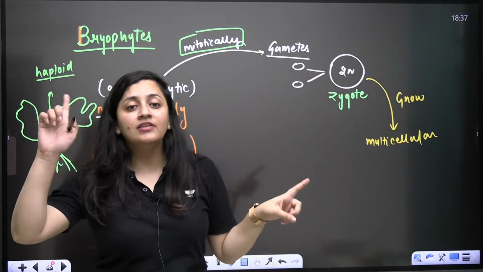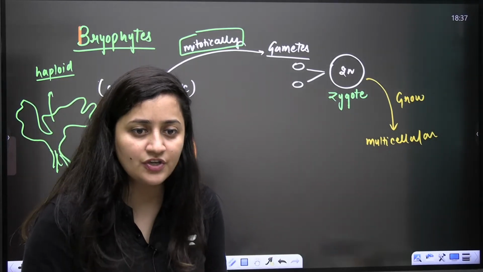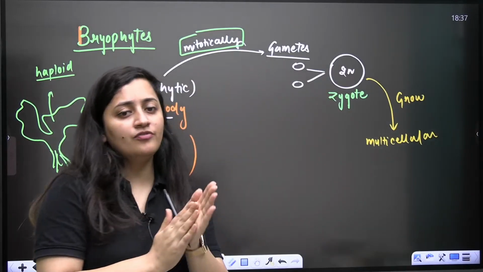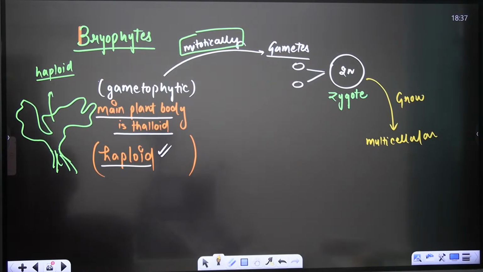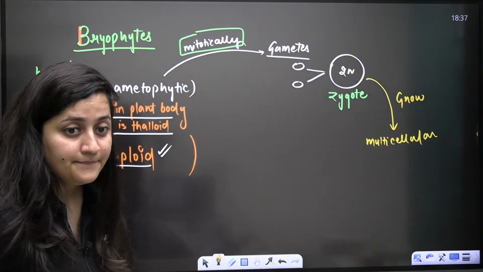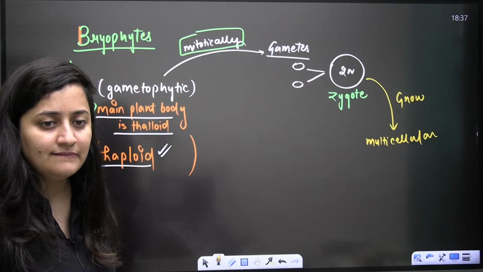Now compare it with the algae. In the algae, after zygote formation, what was happening? Yes, in the case of algae, after the zygote formation, what was happening there? Quickly answer it.